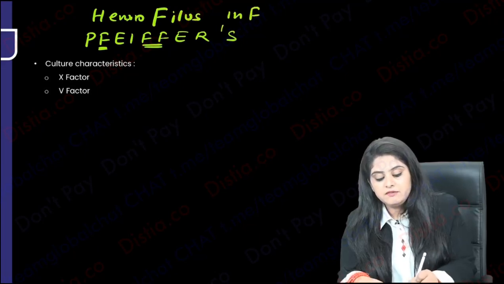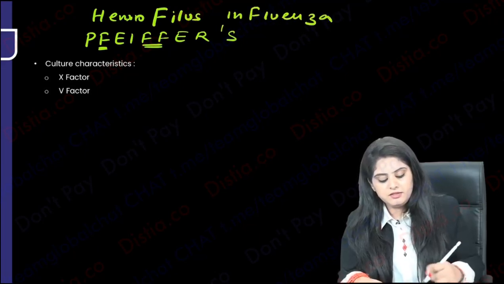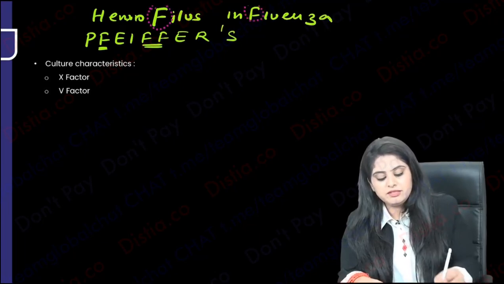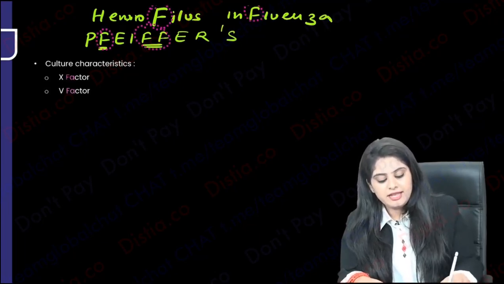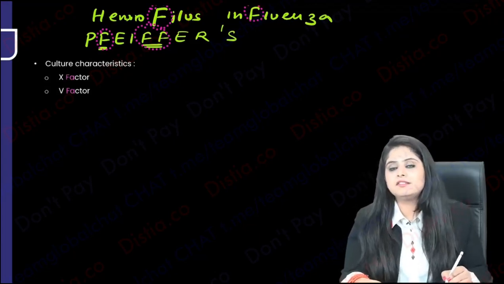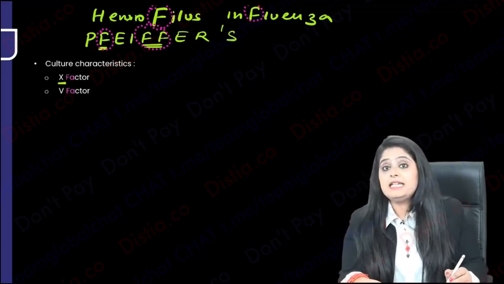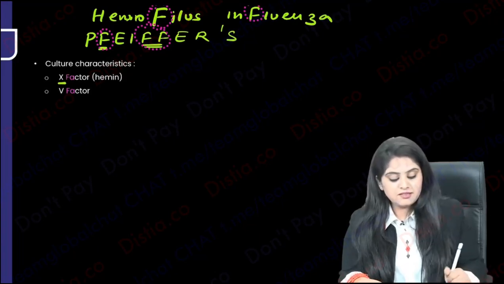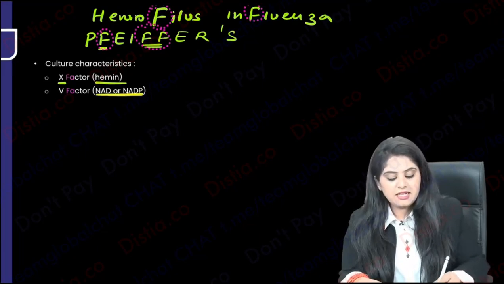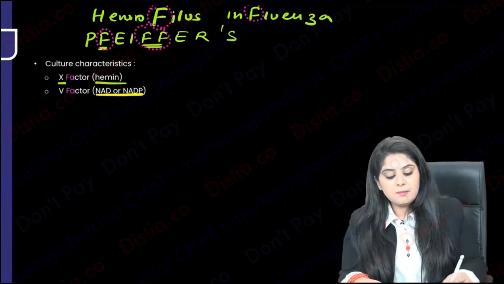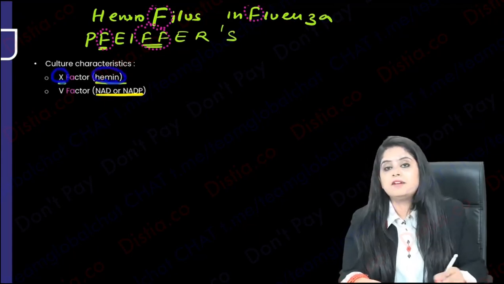Hemophilus influenzae requires factor X and factor V. I'm calling it factor X and V, but most people call it 10 and 5. That helps me learn one thing, that the way you say 10 reminds you of the other name, which is hemin. So the 10 one is hemin and the 5 one is NADP or NAD, right? So remember 10 is hemin and 5 is NAD.